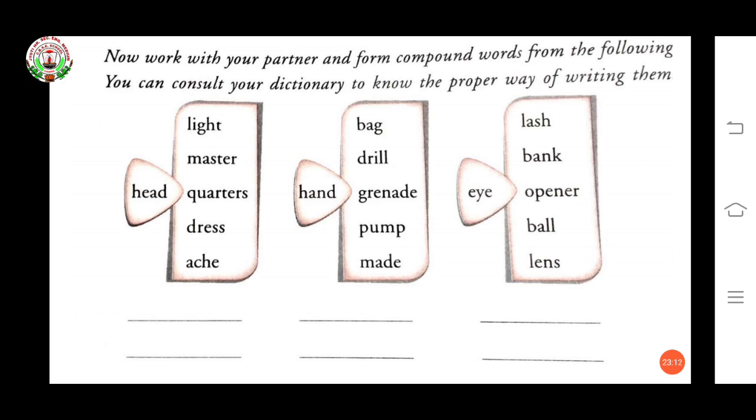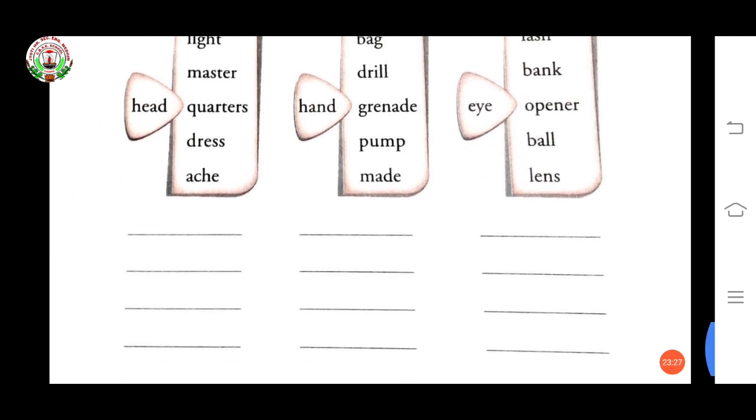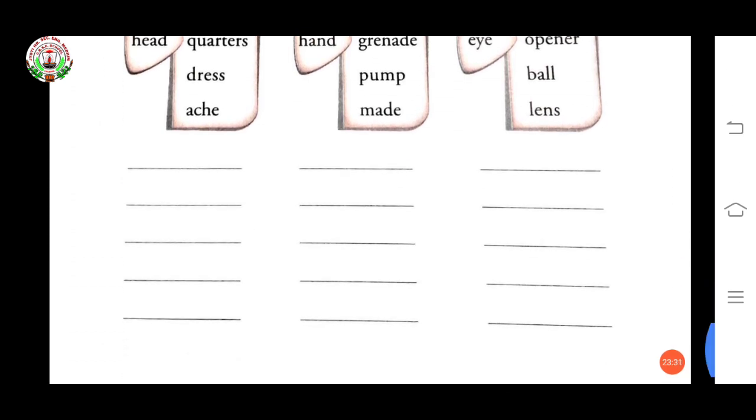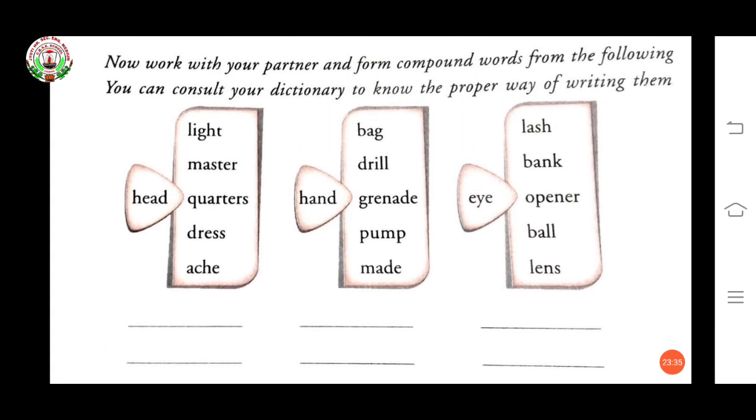Hand bag, hand drill, hand grenade, hand pump, hand maid. Eyelash, eye bank, eye opener, eyeball, eye lens. So you just have to write these words in these columns. Okay? And how you have to write?